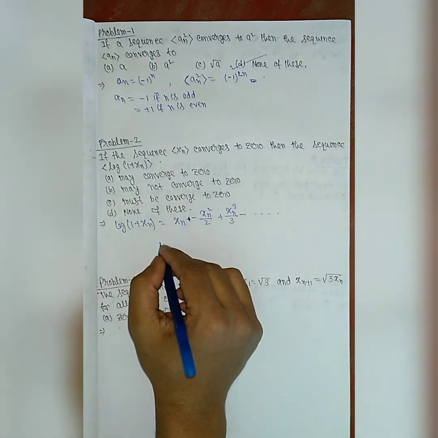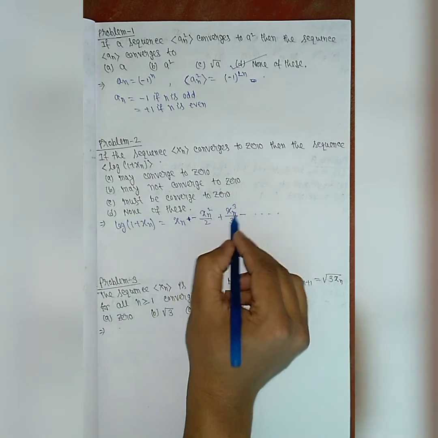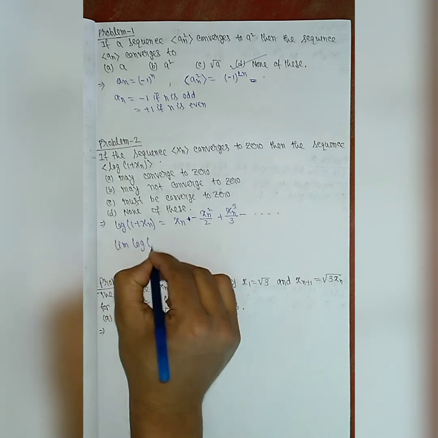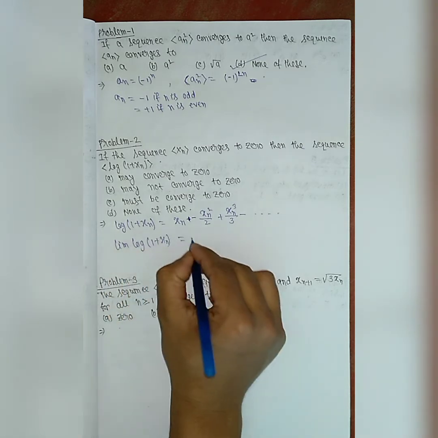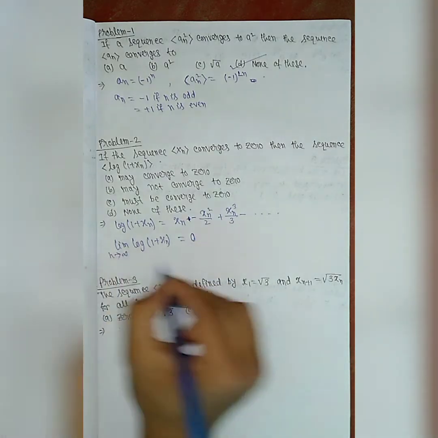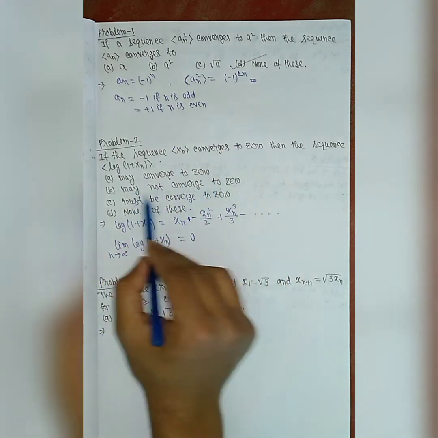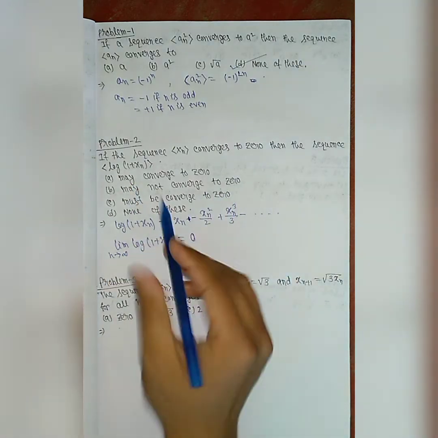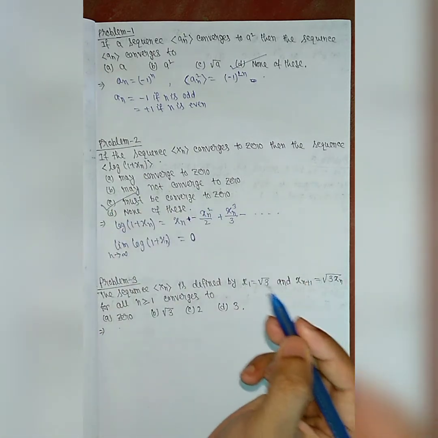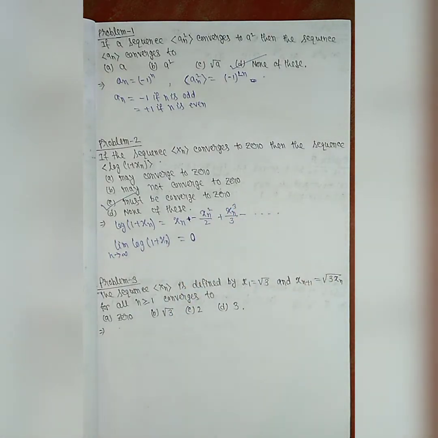So if we take the limit, since x_n converges to 0, then x_n squared, x_n cubed, and all the other terms will converge to 0. So if we take the limit of the function log(1 + x_n), it comes to be 0 as n tends to infinity, so this sequence converges to 0. Which of the following options is true? It may converge to 0, or may not converge to 0. These two options are wrong because it must converge to 0. We get the exact limit as 0, so option C will be correct: the sequence must converge to 0.